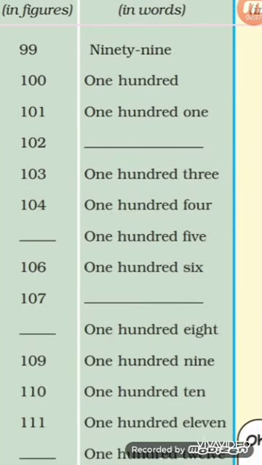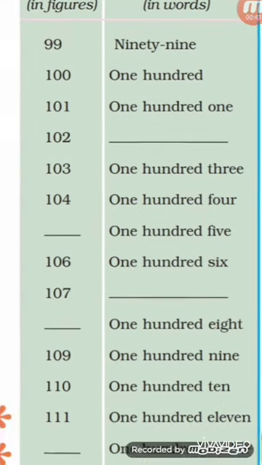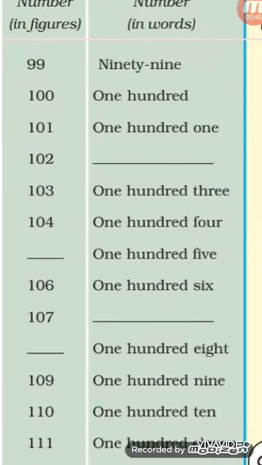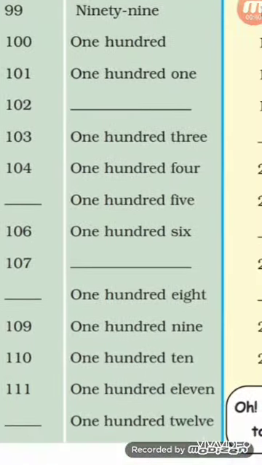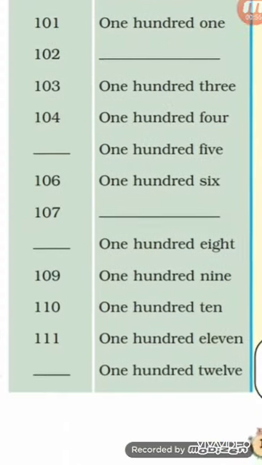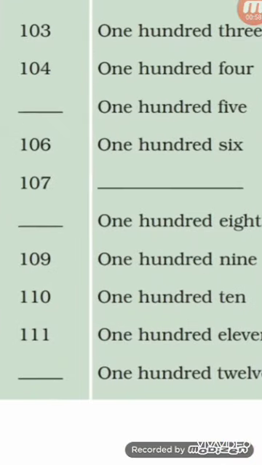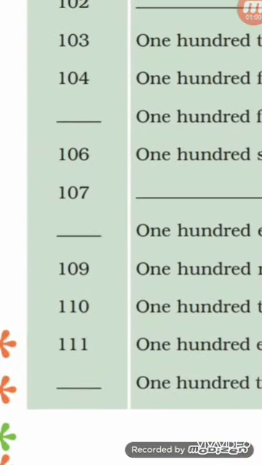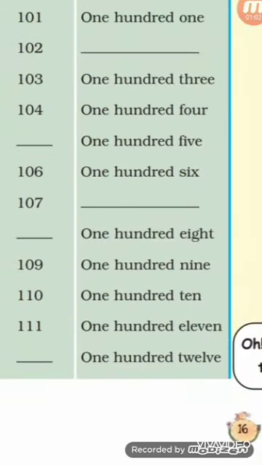Next is 103, then 104 and 105. So how will we write it in figures? 105. Then 106. Then 100 we will write the same, and the last number is 7. So we will write S-E-V-E-N 7. Then 108. In figures we will write 108. 109, 110, and after 110, 111.